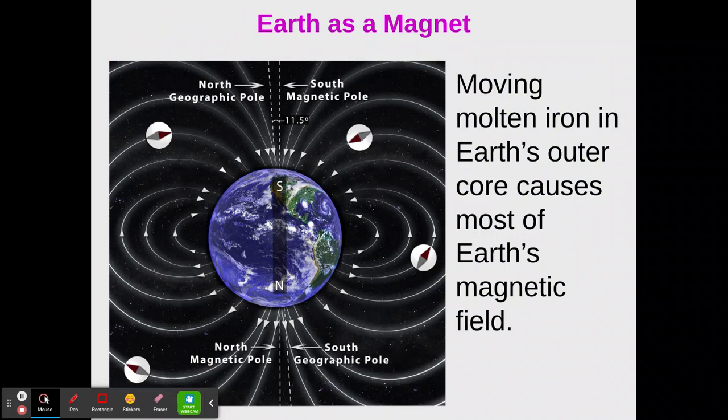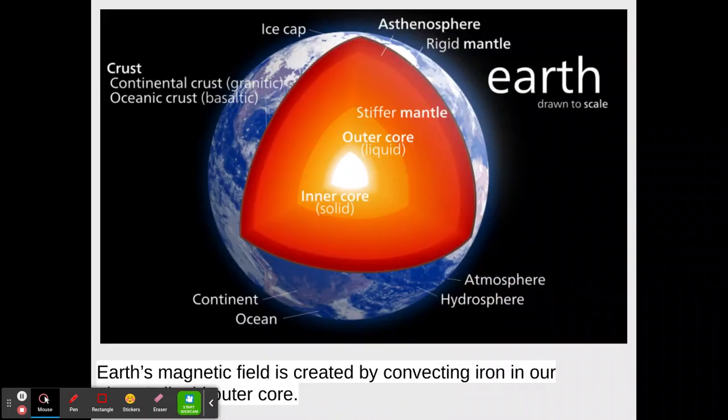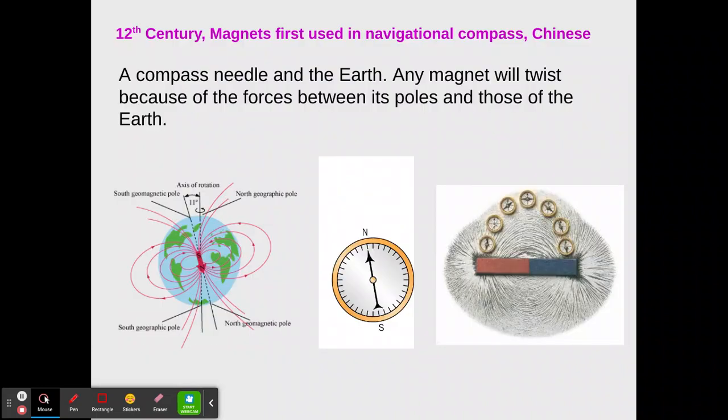So moving molten iron in Earth's outer core causes most of Earth's magnetic field. Okay, so we know that our core is made of iron and nickel. And that's what creates this magnetic field. Okay, we have convecting iron and nickel in our inner and outer core. Okay, a compass needle in the earth, any magnet will twist because of the forces between its poles and those of the earth. So we're able to use a compass because of Earth's magnetic field.